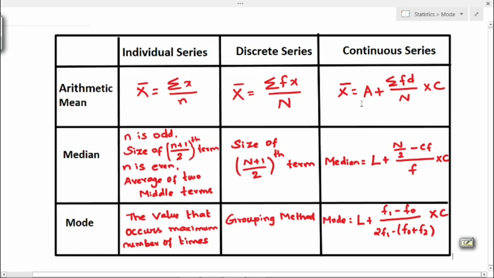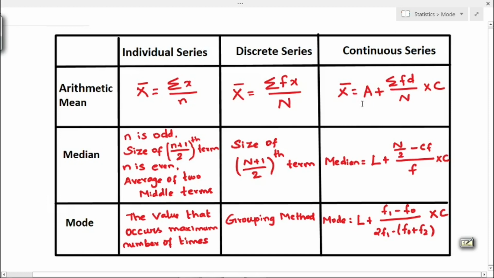Next, in the case of continuous series, or that is frequency distribution, formula for mean is x bar equal to a plus sigma fd divided by n into c. So this a is nothing but assumed mean, and we have to find the total of fd and n, and also we have to find the value of c. C is nothing but class interval. So this is the formula for arithmetic mean in the case of continuous series.